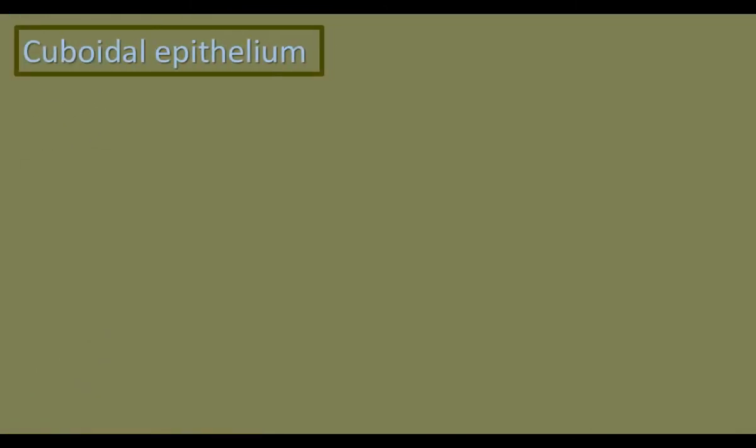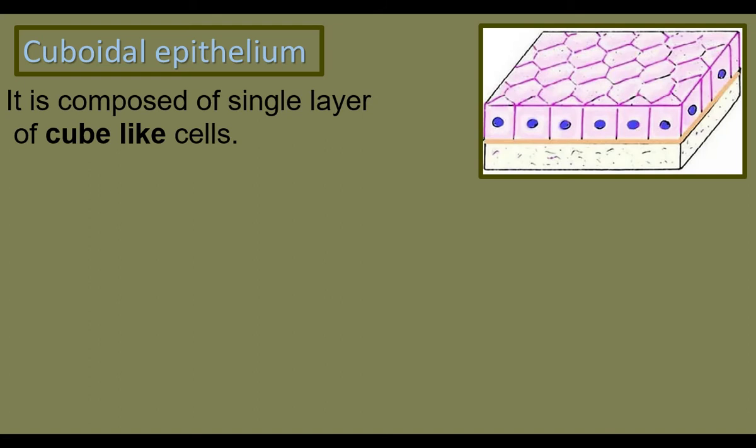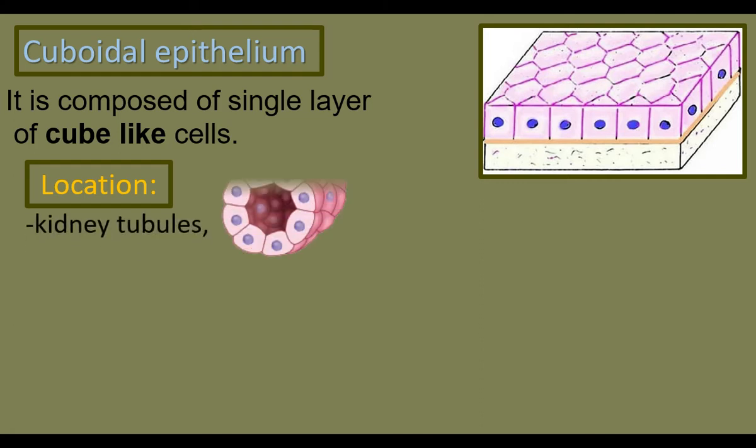Cuboidal epithelium. This epithelium is made up of a single layer of cube-like cells. These cells have a nucleus at the center. This epithelium is located in kidney tubules. Kidney tubules are nothing but the tubular part of the nephron.